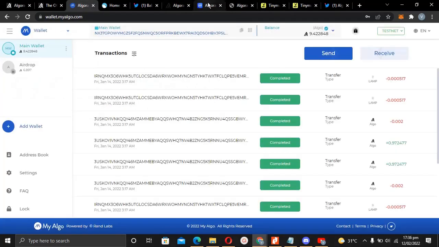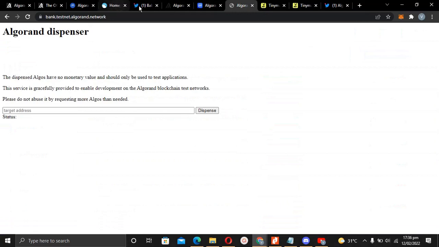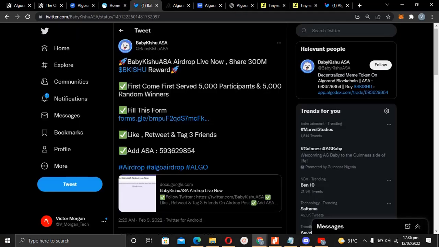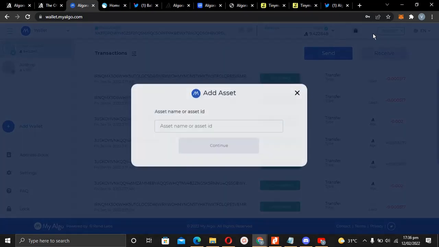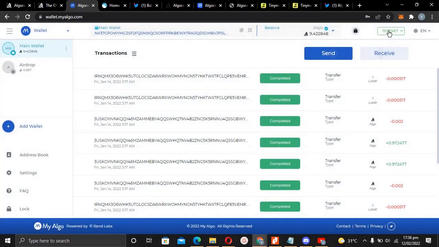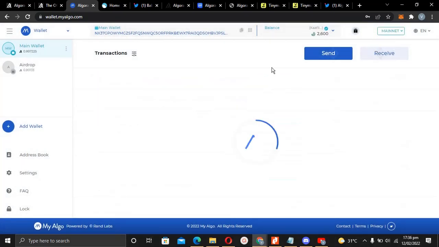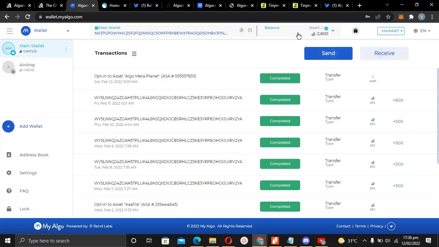All right. So for example, I want to add this ASA. If I copy this, I come over to my Algo wallet and tap add assets. This is on the testnet, so I'll just go over to the mainnet.